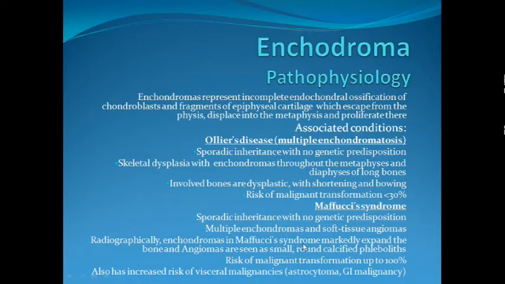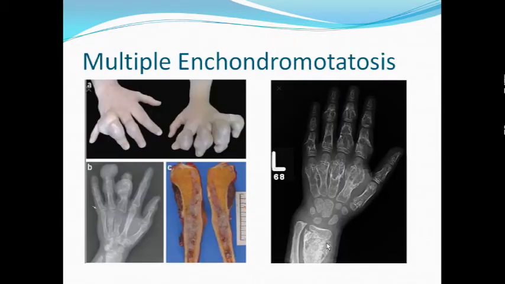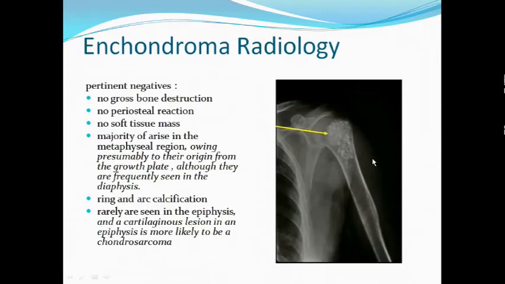and radiologically their enchondromas cause marked expansion of the bone, like the figure we have seen here. Marked expansion of the bone. Maffucci syndrome usually causes marked expansion of the bone as compared to the solitary enchondromas.